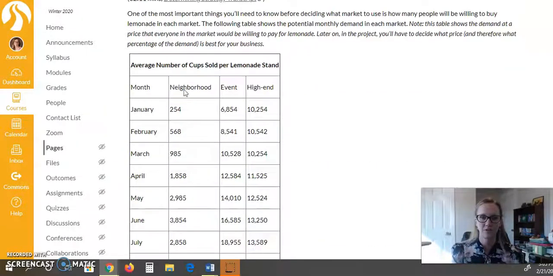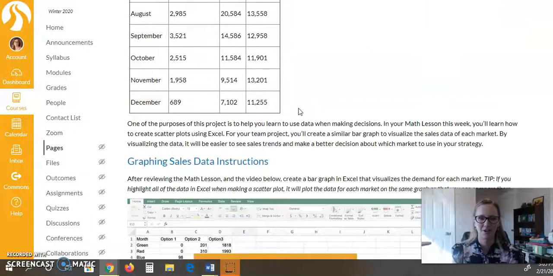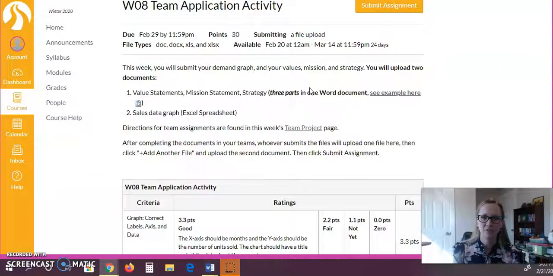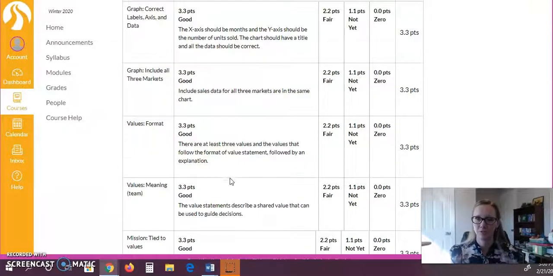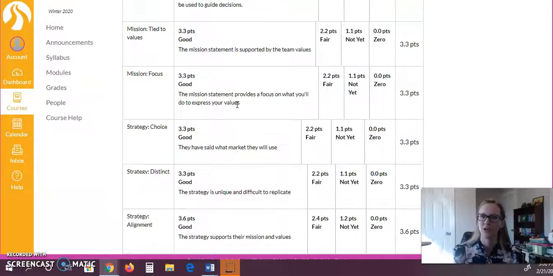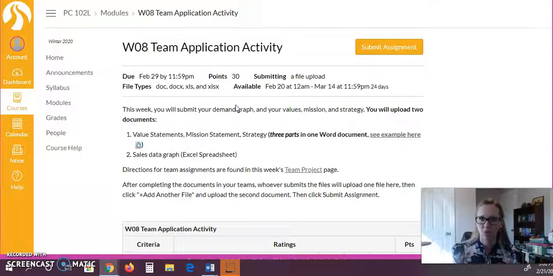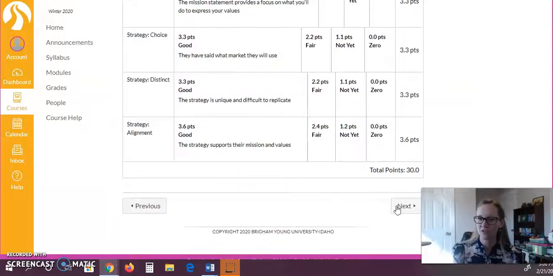On here you'll see you have different markets for these lemonade. You have the neighborhood, you have an event, or you have a high-end market. Make sure all of those are on your graph. And if you look back on the application activity page, we have a rubric for that. Make sure you're reading through and getting all of these things. These are the things I'll be looking for when I do the grading. Read through the rubric, make sure you've got all of that there in your project. That's your team activity for this week.